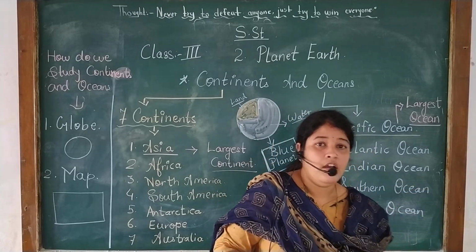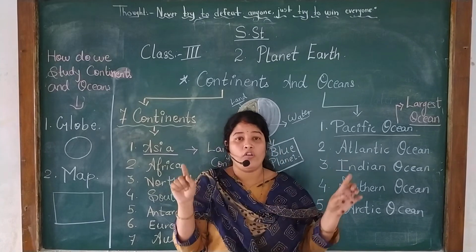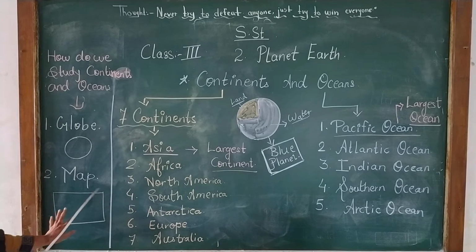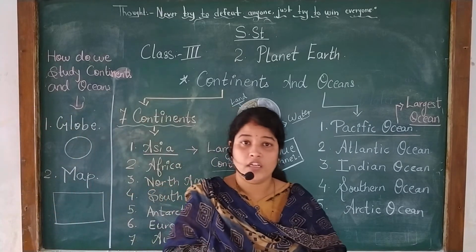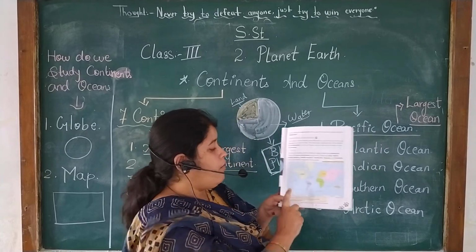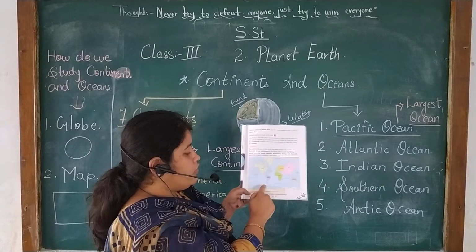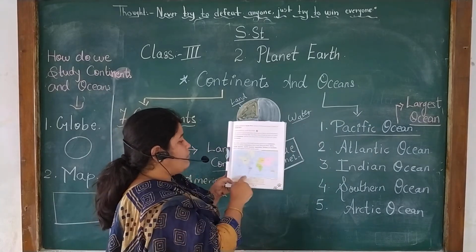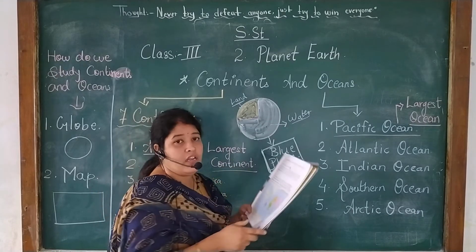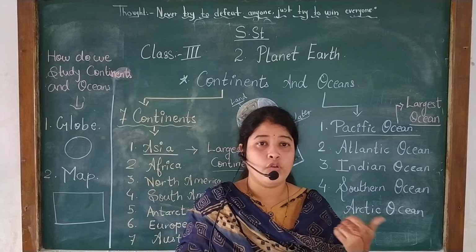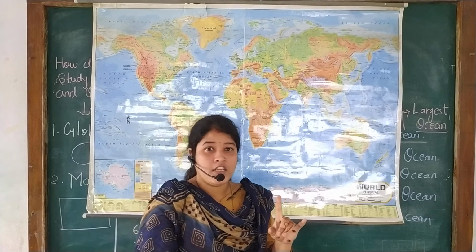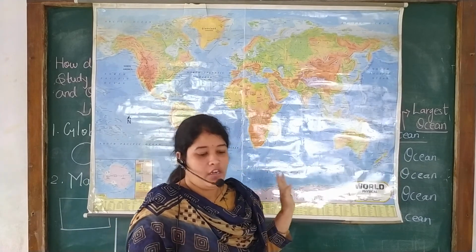Now, what is a map? A flat drawing of the surface of the earth. A map is a flat drawing of the earth's surface. On page number 11, this map is shown. This map shows you the different continents as well as the oceans. Understood? Now I will show you one actual map. See it. So this is a map. A drawing of the earth's surface on flat paper is called a map.